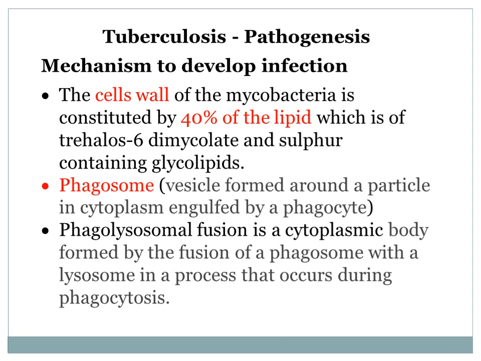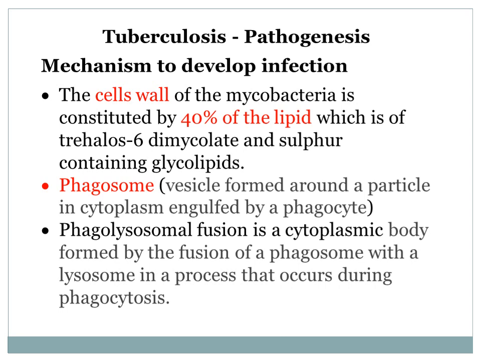First, we understand what is a phagosome. The phagosome is a vesicle formation around a particle or a bacteria in the cytoplasm, engulfed by a phagocyte. So when a phagocyte phagocytoses any particle or bacteria, it forms a vesicle around this bacteria. That is the phagosome.